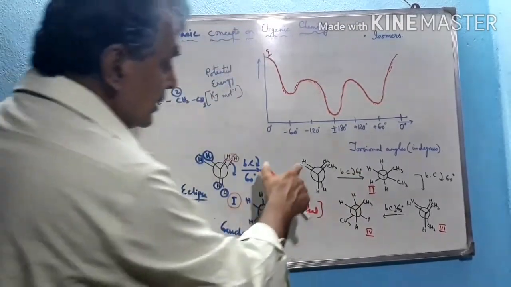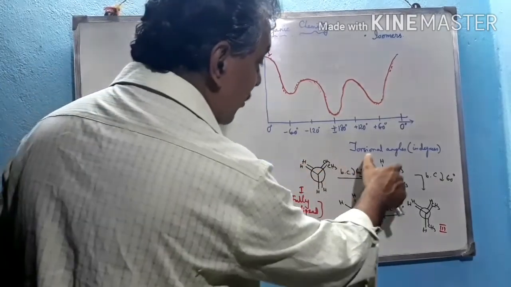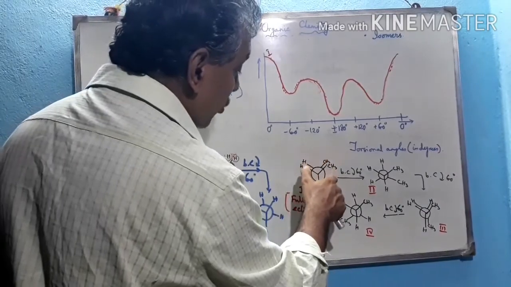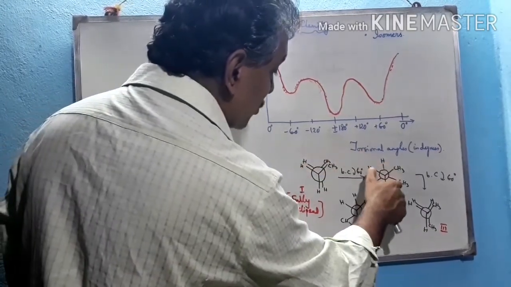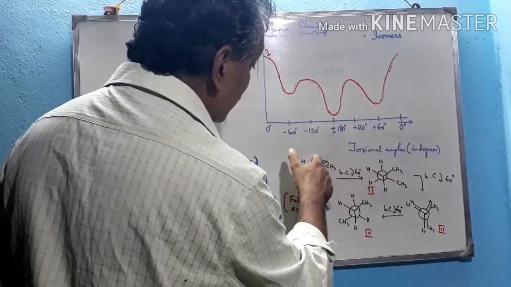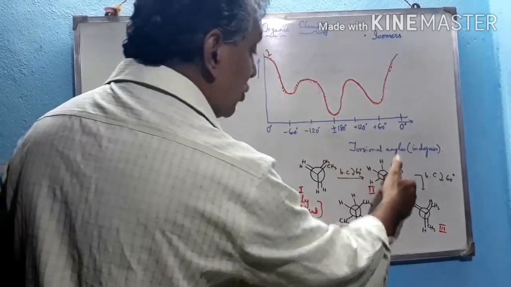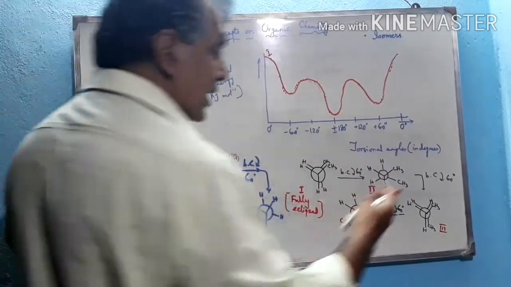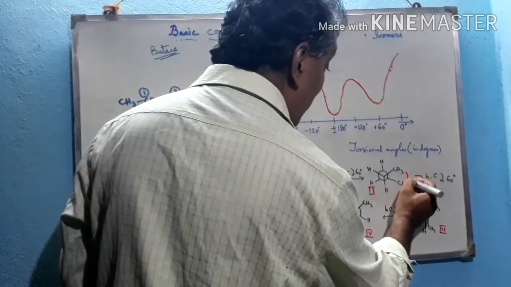The front carbon and its groups remain in the same position, but this CH3 group goes to that place. The hydrogens are here, and so in this structure the interaction is somewhat minimized, but such type of interaction still occurs.